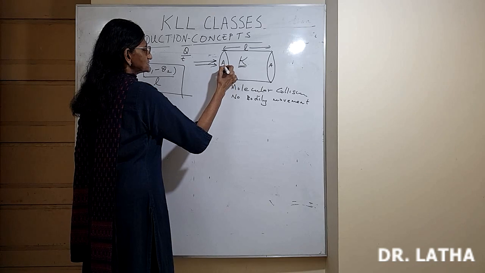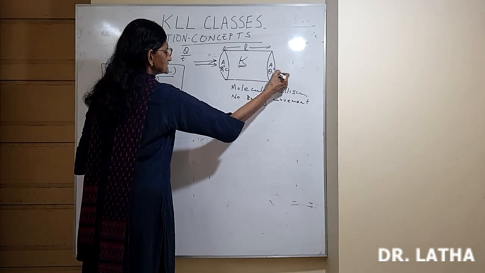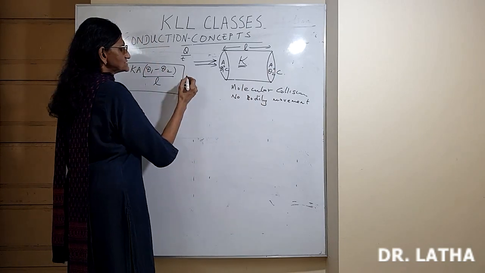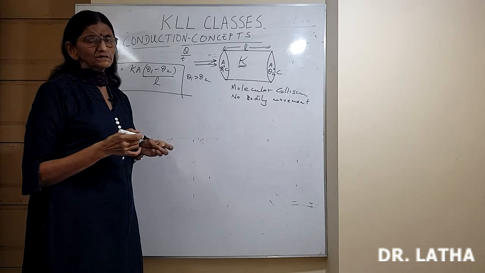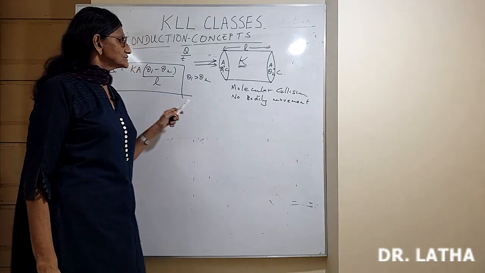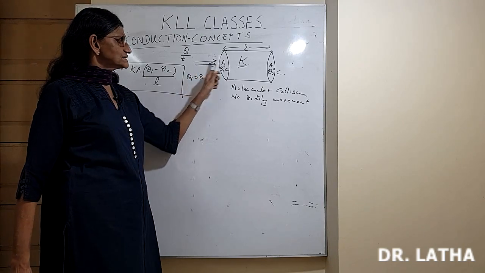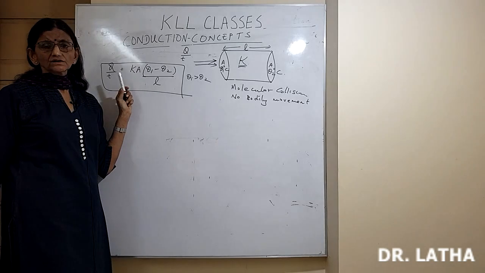So let it be theta 1 degrees Celsius. The other end will be at a temperature theta 2 degrees Celsius. We will assume that theta 1 is more than theta 2. So we all know heat flows from higher temperature to lower temperature. So heat is transmitted from the left end to the right end,